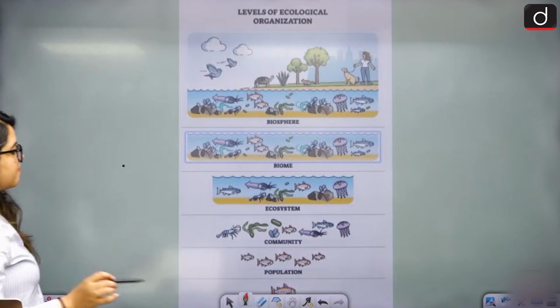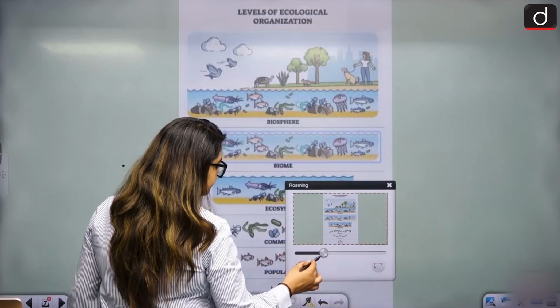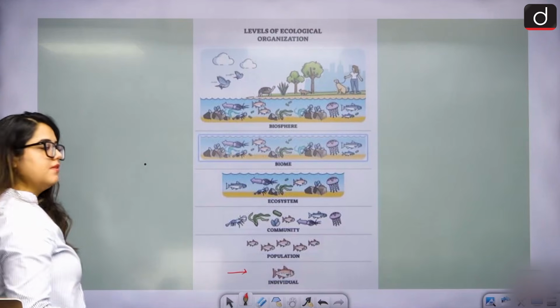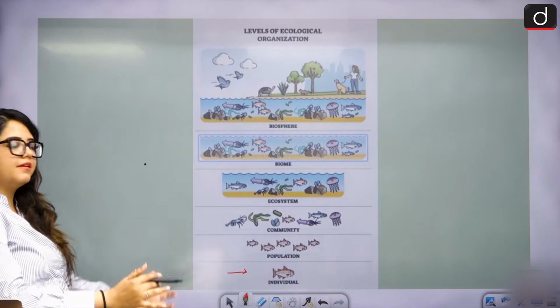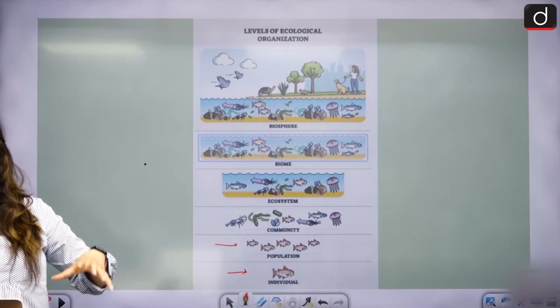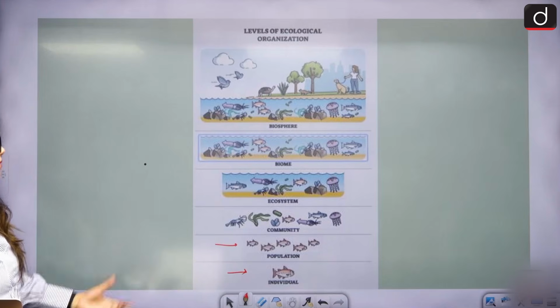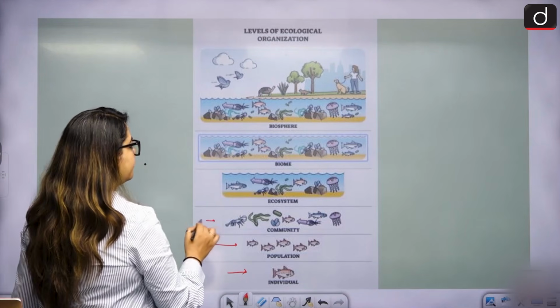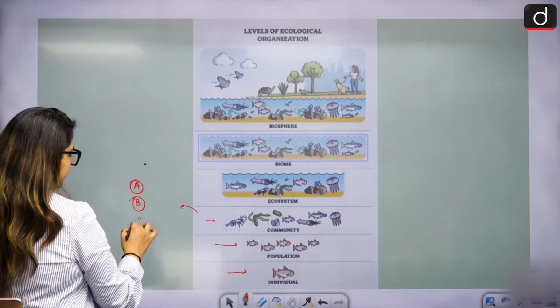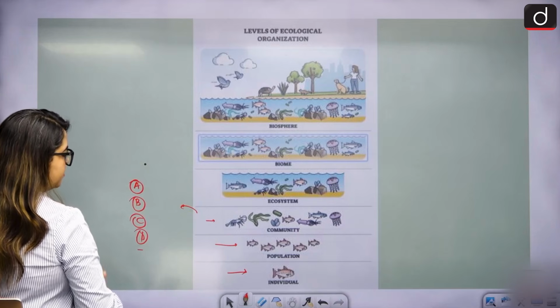Like, there is one individual. Then when they gather around, it becomes a population. Okay, there's one person, a lot of people come, we call it population. Now with that population, different kinds of population. Population kind A, kind B, kind C, kind D, all of them come together.